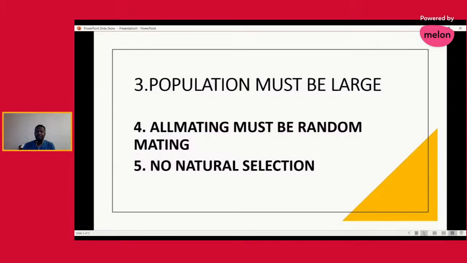We expect all of them to be very similar to each other. But when the population is very, very large, let's say 2,500 members of cow in a population, we expect a great variety of differences among this population. And when genetic drift comes, it is not going to affect this population that much, as it is going to affect the small population.